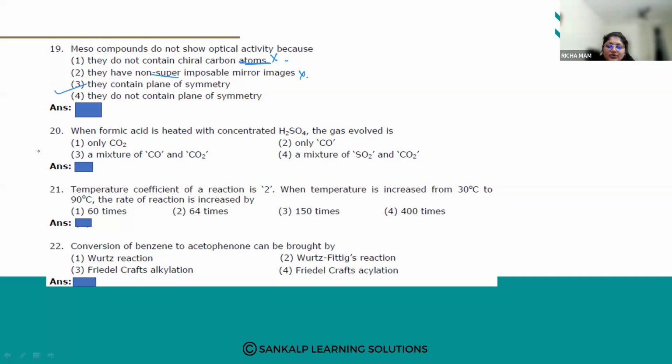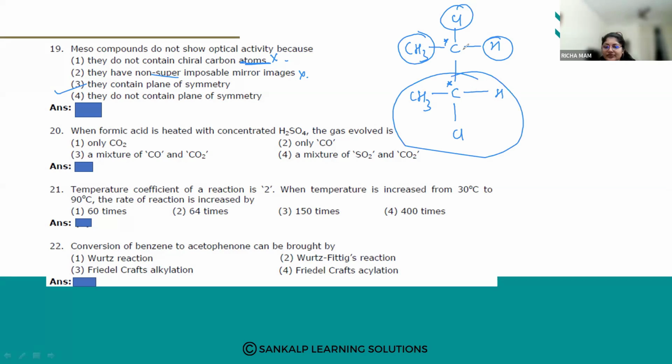If I give you an example of a meso compound, suppose CHCl on one side and CHCl on the other, with CH3 at the ends. You can see they have two chiral centers: 1, 2, 3, and 4 different groups are attached to this chiral carbon, and the same for this carbon.